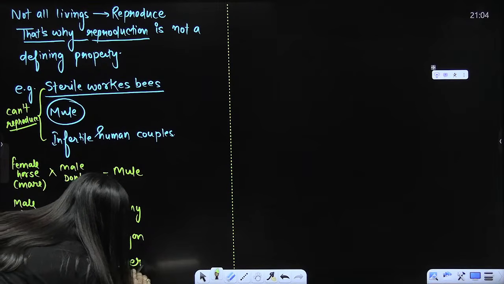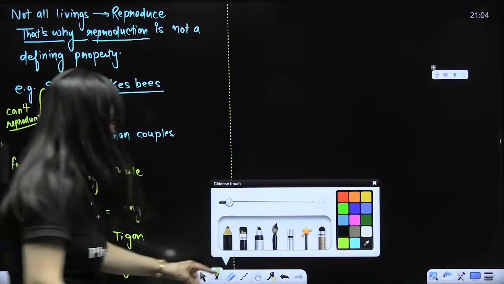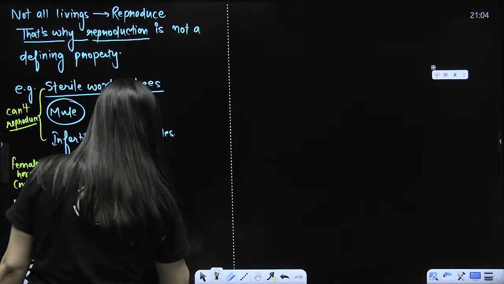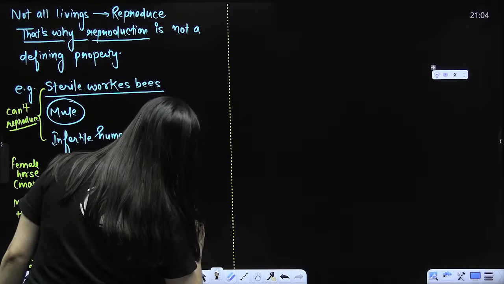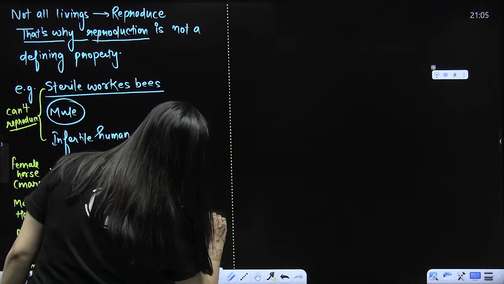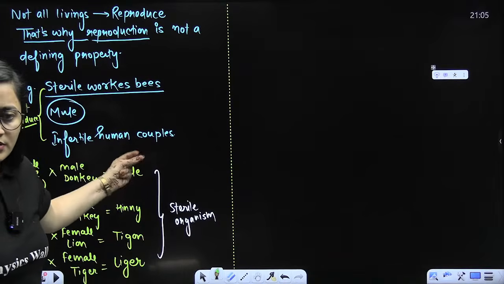So they all are examples of sterile organisms. Is that clear? They all are examples of sterile organisms. So I hope this part is crystal clear to everybody present here. Any doubts? Hello, wake up.